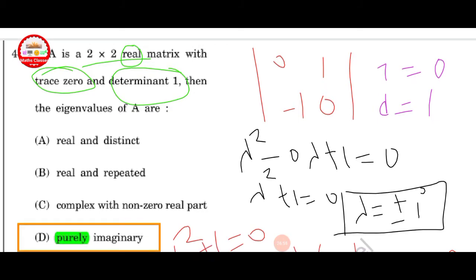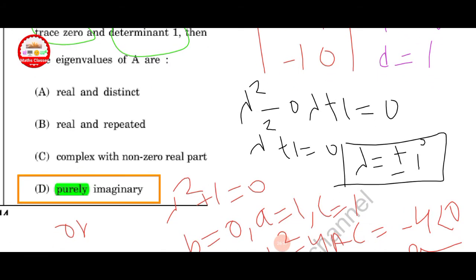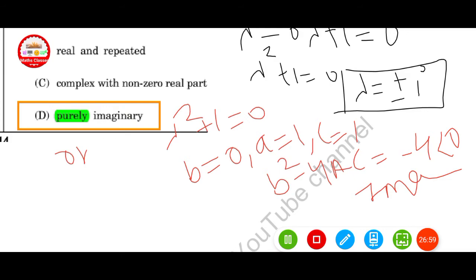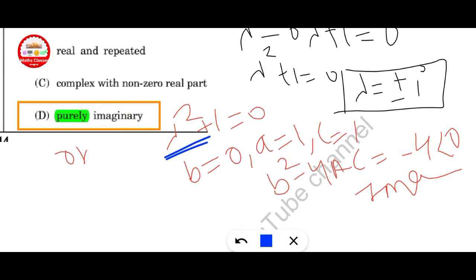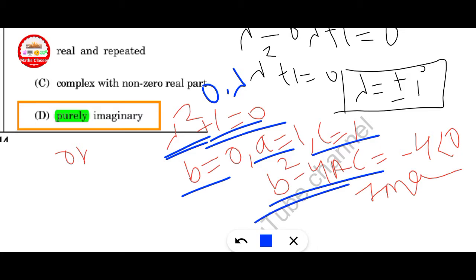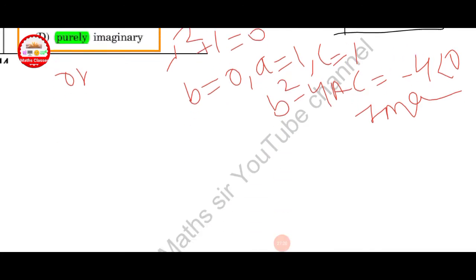Here trace is 0 and determinant is 1. The characteristic equation is lambda square minus trace times lambda plus determinant, so lambda square plus 1, that is 0 times lambda. Comparing with A, B, C: B is equal to 0, A is equal to 1, C is equal to 1. If B square minus 4AC is less than 0, then all roots are imaginary. Option D is correct here.